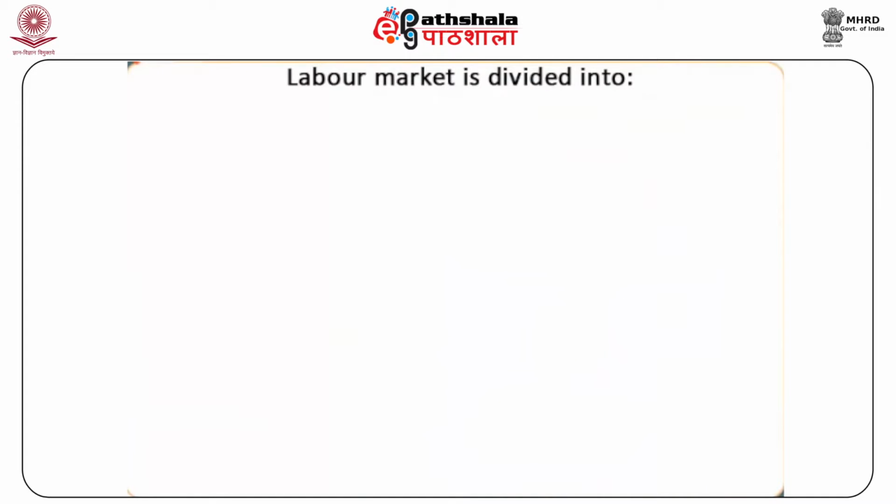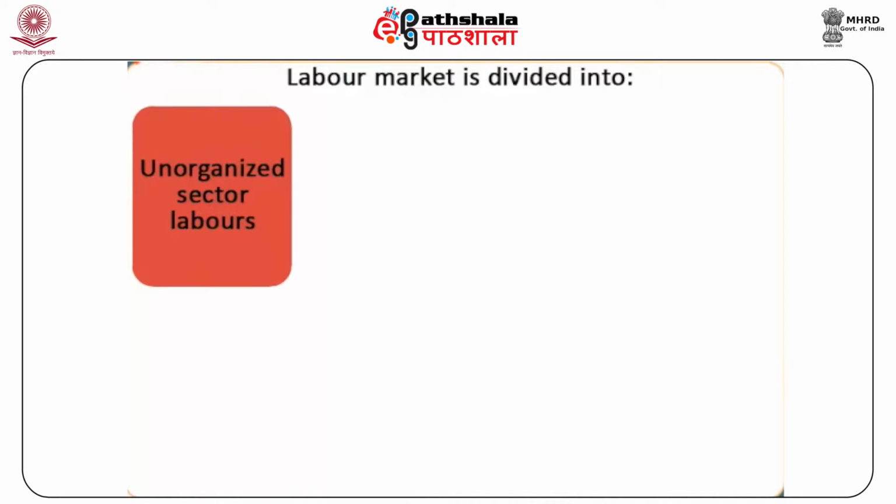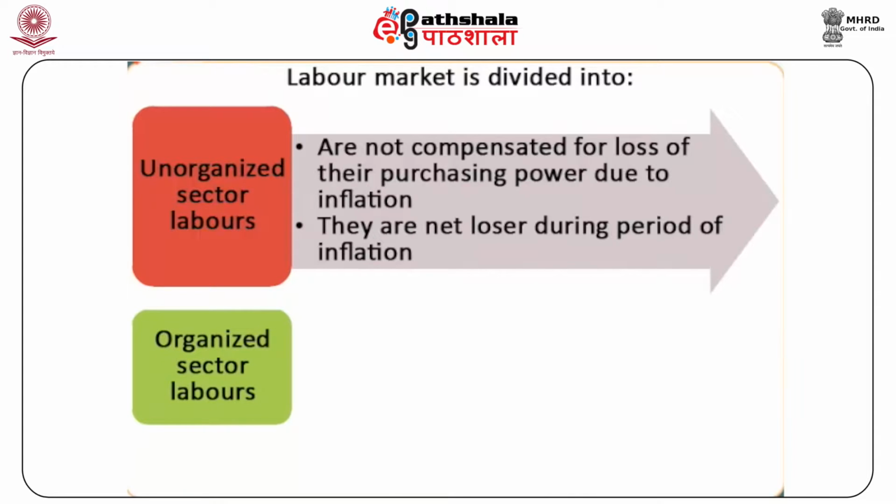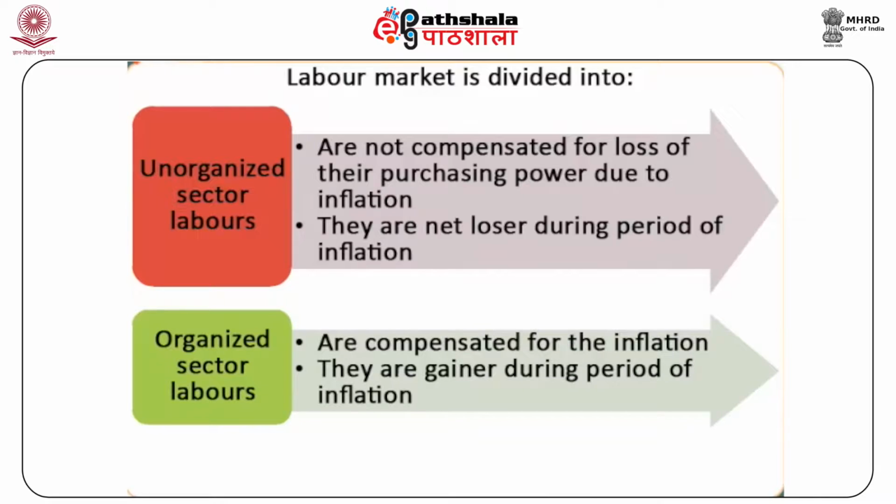In less developed countries, which are facing large scale open and disguised unemployment, the labor market is divided into organized and unorganized sector. The unorganized sector laborers are not compensated for the loss of their purchasing power due to inflation. Therefore, they are the net losers during the period of inflation. On the other hand, the organized sector laborers are compensated for inflation.